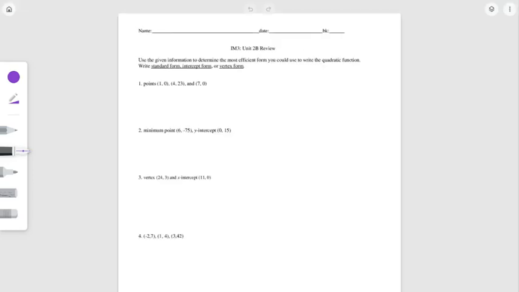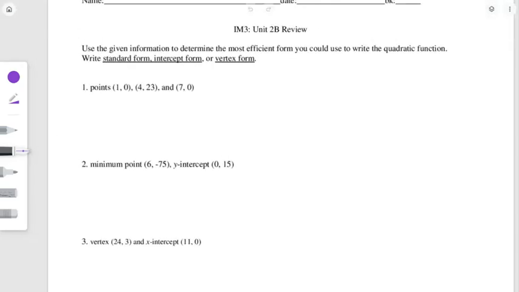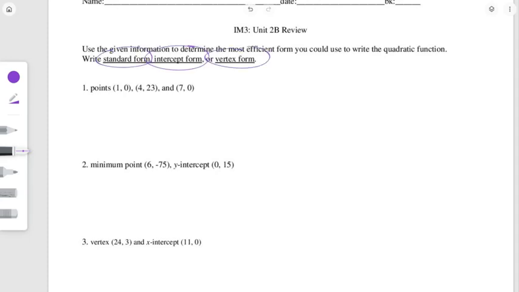Hello everyone, let's go over the solutions to this review. So let's look at the first one. Okay, so we are again asked to write standard, intercept, and vertex form of the quadratic function given some key points. So in one, I look at what I'm given.